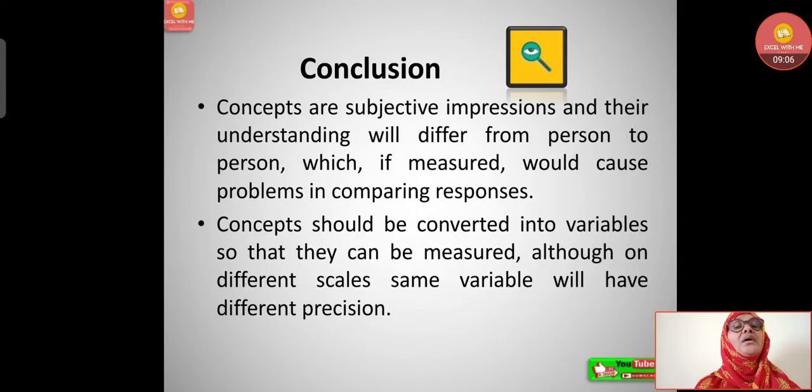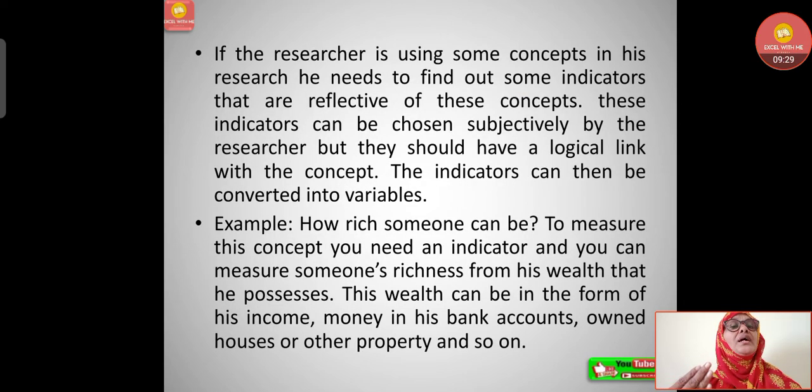So let's conclude this topic. Concepts are subjective impressions and their understanding will differ from person to person, which if measured would cause problems in comparing responses. Now concepts should be converted into variables so that they can be measured. Although on different scales, the same variable will have different precisions.